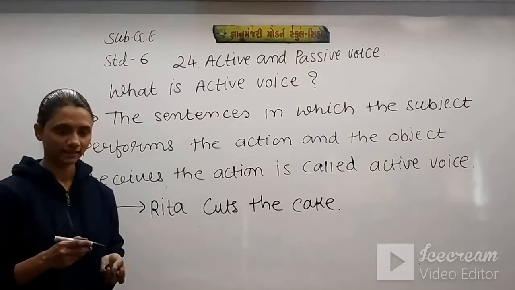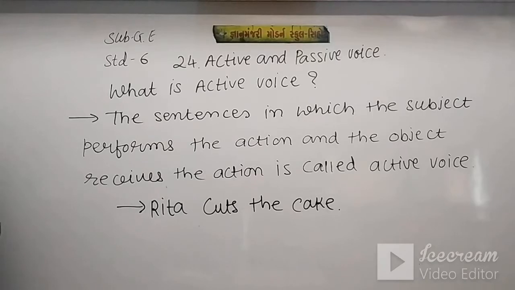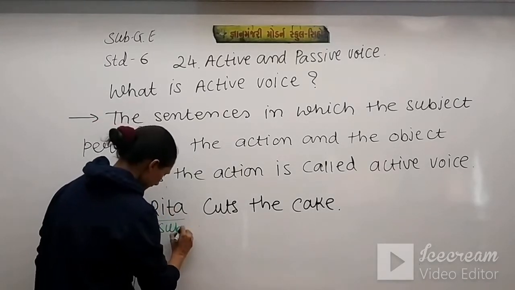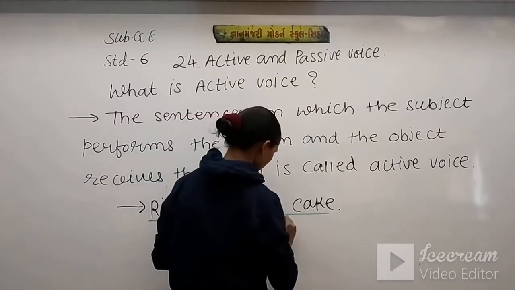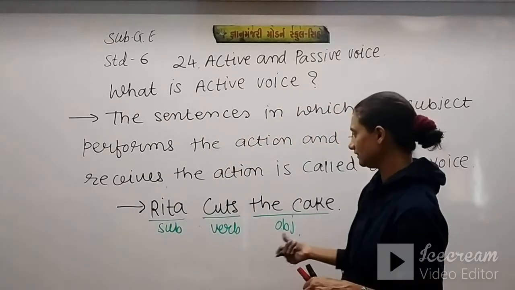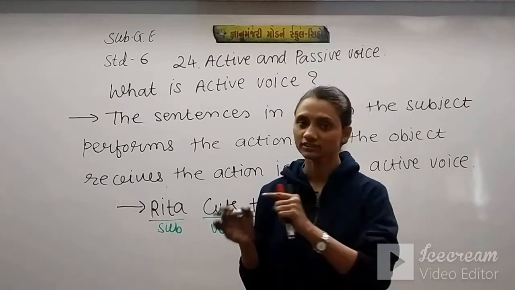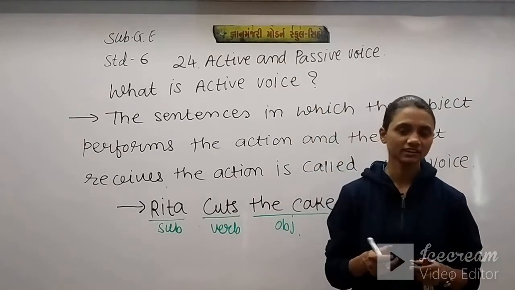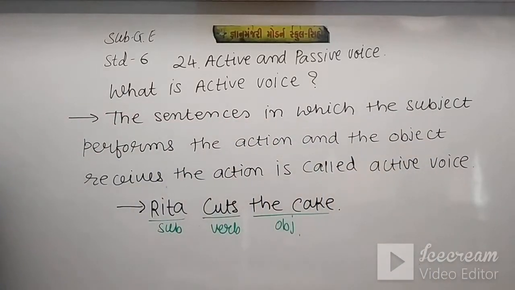Rita cuts the cake. So here in this sentence we have Rita, our subject, this is our verb and this is our object. It means we can say that in this sentence subject and object both are at their place. So this is an example of active voice. Please note down this. After that I will give you some more rules.